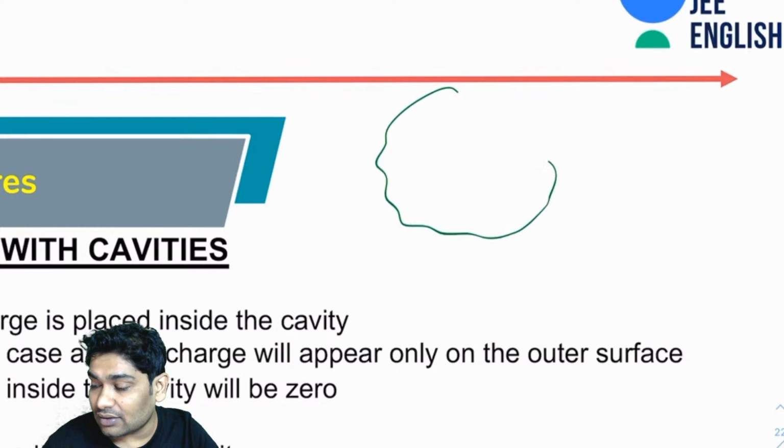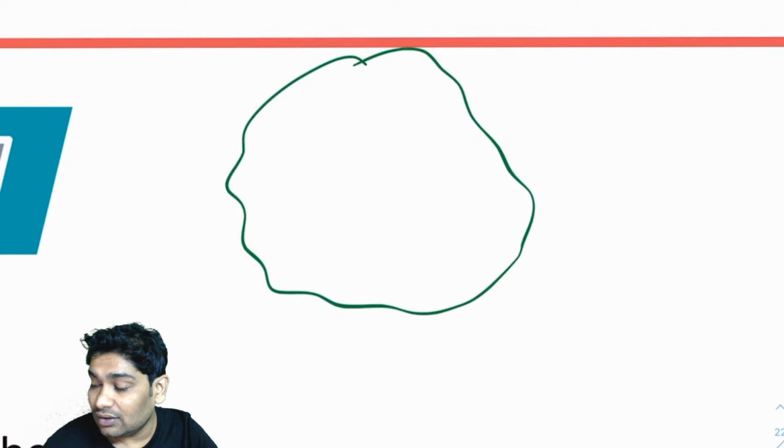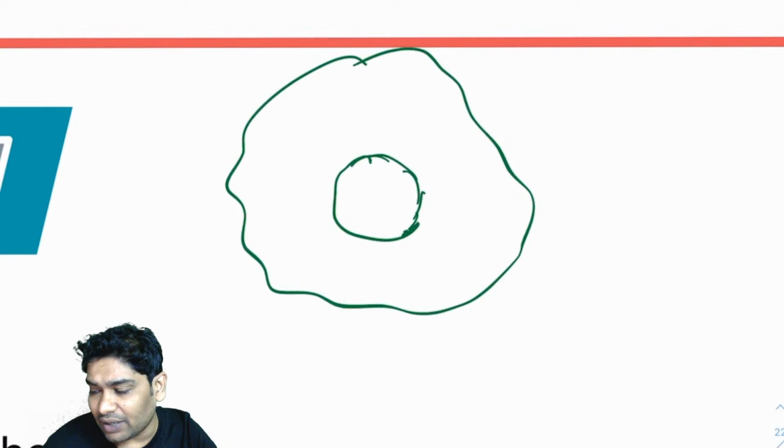So let's take a case. There is a conductor with a spherical cavity. For the sake of simplicity, I am taking a spherical cavity. If plus Q was placed perfectly in the middle, then it would create an equal electric field everywhere.